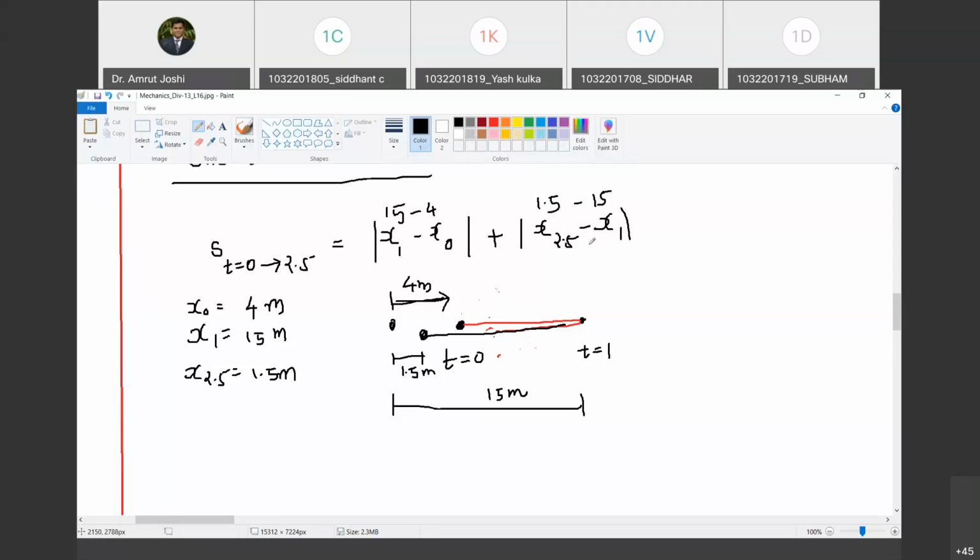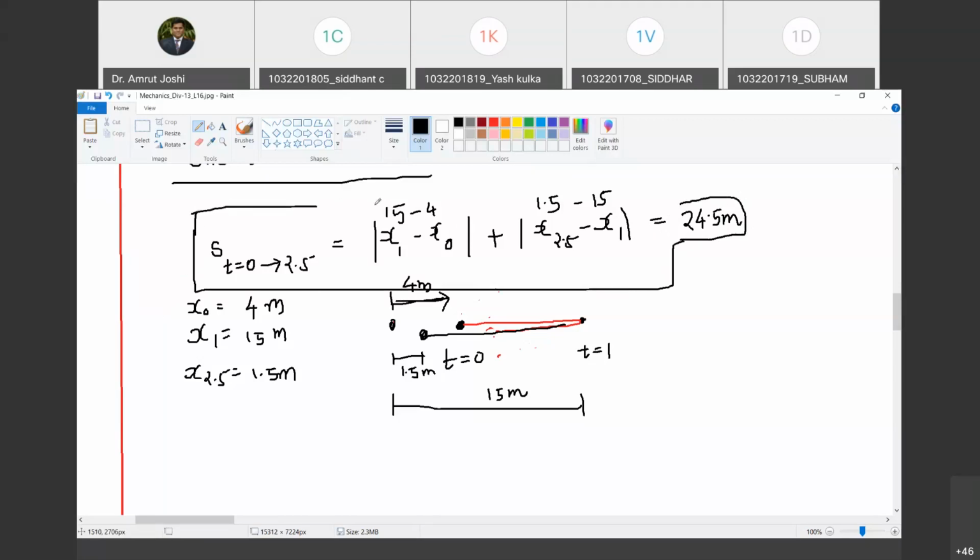So what is 1.5 minus 15? Tell me. 13.5. Minus 13.5, but modulus is 13.5. So therefore 13.5 plus 11. So 24.5 meter. Do you agree with me? Yes, sir. So 24.5 meter is the total distance traveled during t equal to 0 to t equal to 2.5 second.